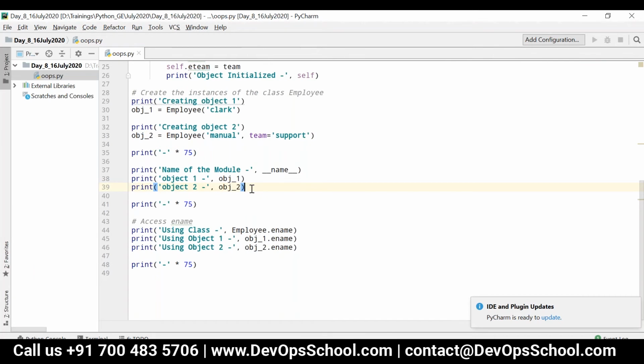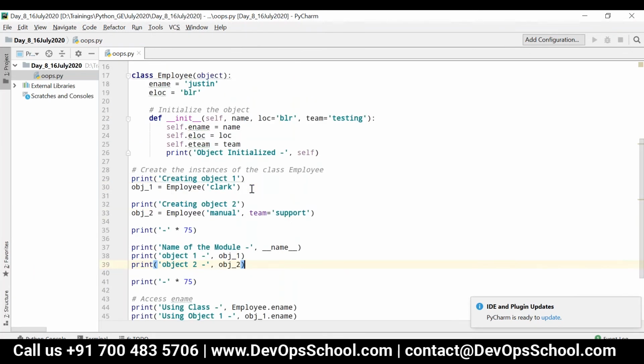Is self, in other programming languages, kind of a constructor like in Java? This init is nothing but the constructor. Init is the constructor, and this is nothing but self. Self is a reference to the object that we are going to create. Okay, init is nothing but the constructor.